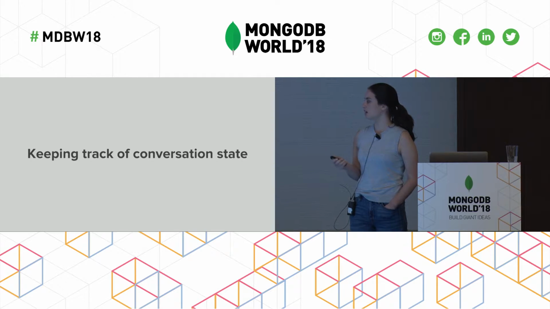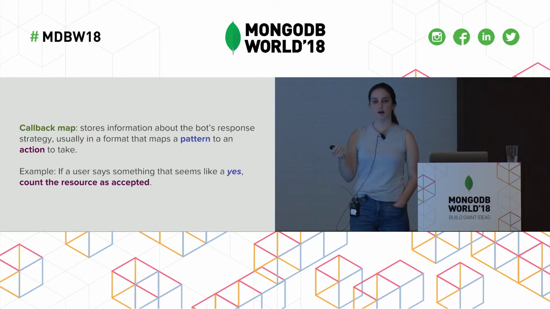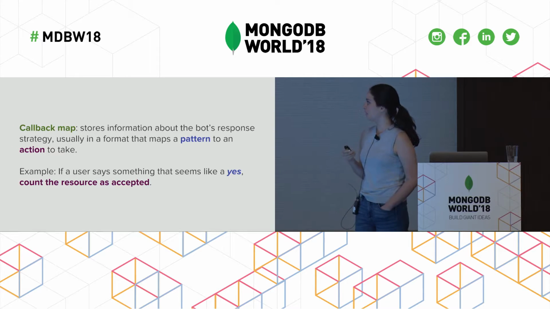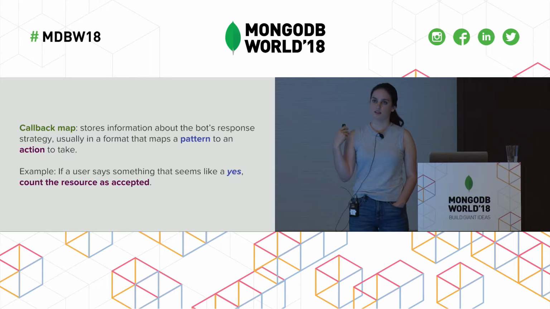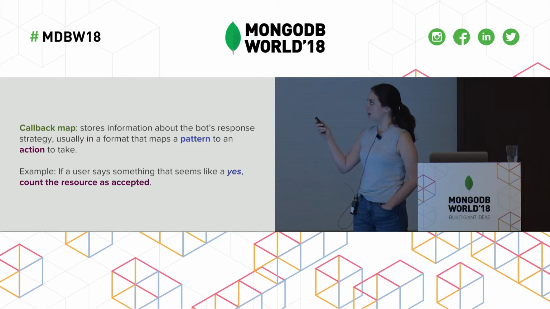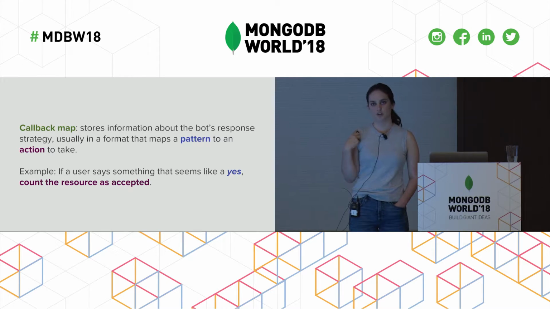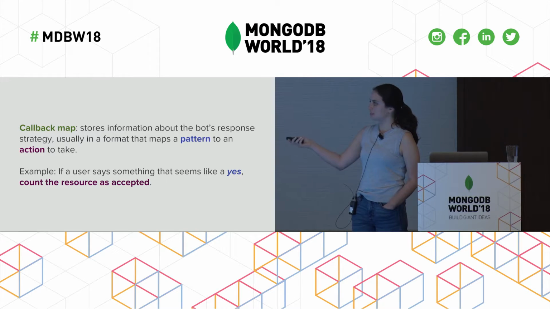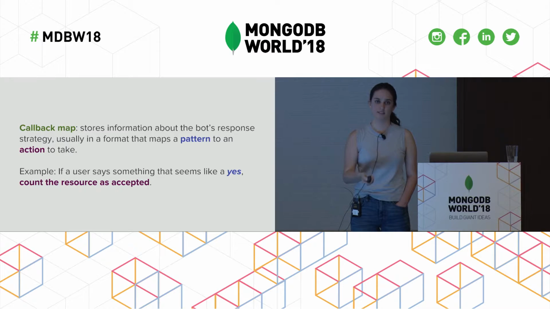So, diving into keeping track of conversation state. A lot of chatbots have this concept of a callback map, and this stores information about the bot's response strategy, and it essentially maps a user's intent with an action that the bot should take. So this can be mapping a pattern to an action. For example, say the user makes a workplace request, the bot surfaces a resource and asks, did that help? If the user says yes, we want to count that resource as accepted.